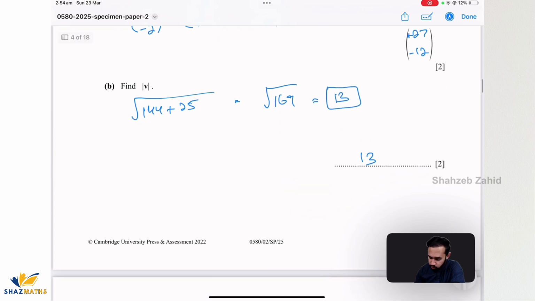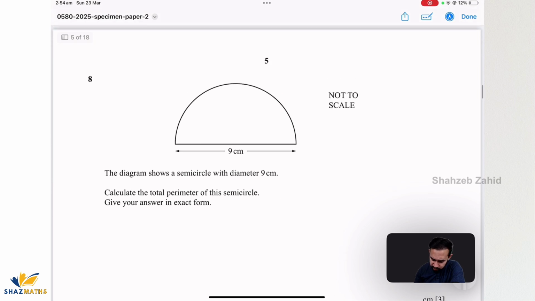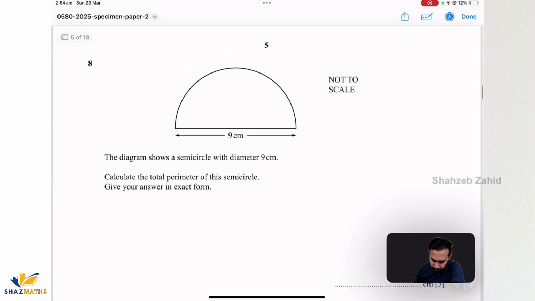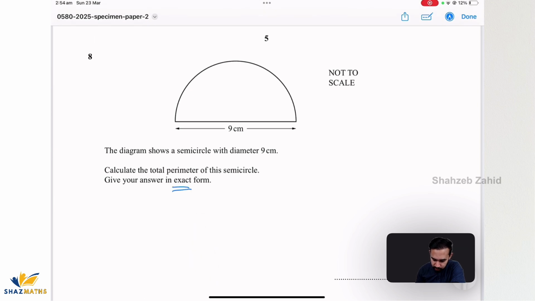Since it is modulus, it won't include the negative value. Diagram shows a semicircle with diameter 9 cm. Calculate the total perimeter of this semicircle, giving your answer in the exact form. So that's very important. Exact form, right? So it contains a semicircle, this part and then this part, right?